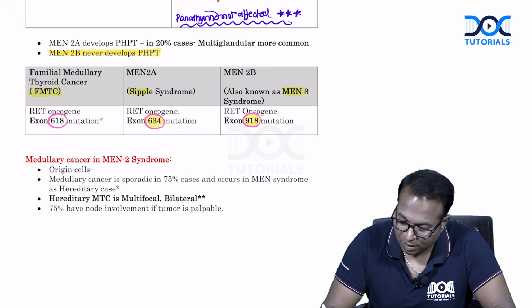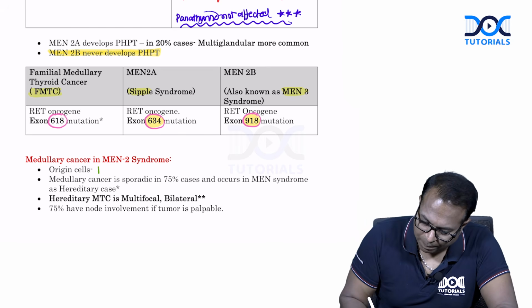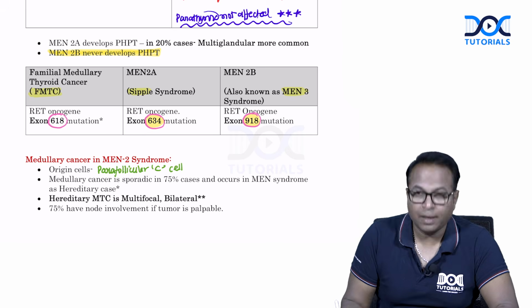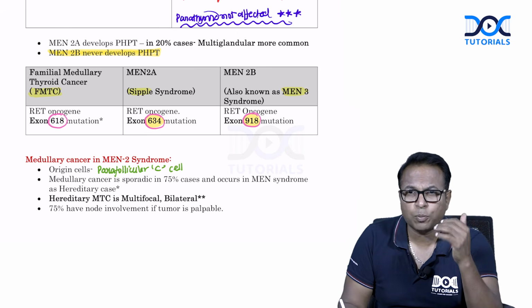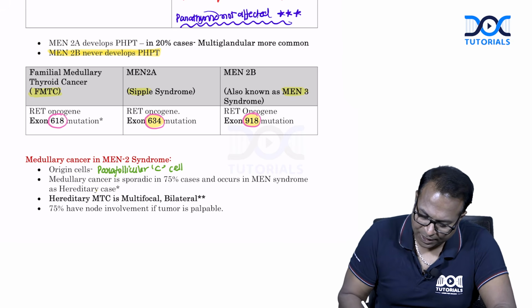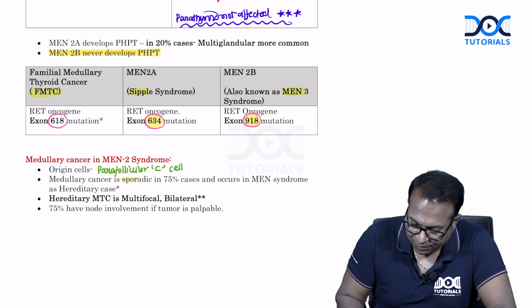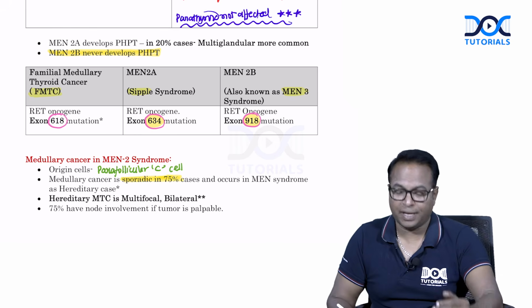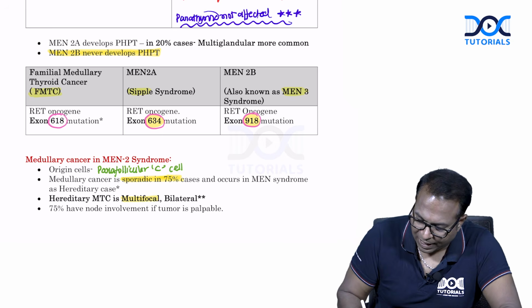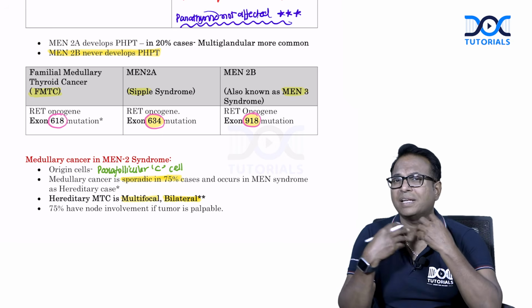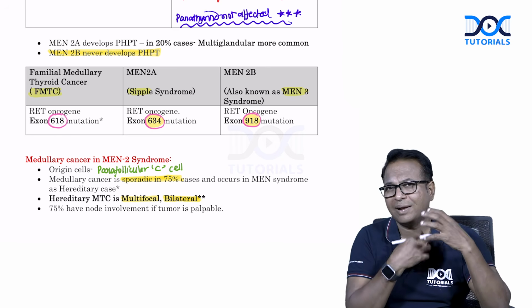Medullary cancer in MEN syndrome originates from parafollicular C cells. It's a parafollicular C cell related tumor, and medullary cancer is usually sporadic in 75% of the patients. In 25% of the cases it is hereditary. Hereditary cases are multifocal and bilateral. Please don't forget, hereditary medullary cancer will be seen in both thyroid glands, and in each thyroid gland there will be more numbers.